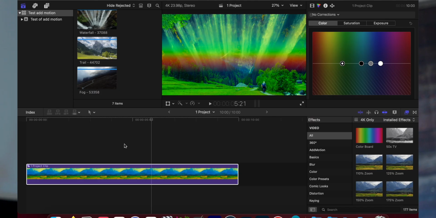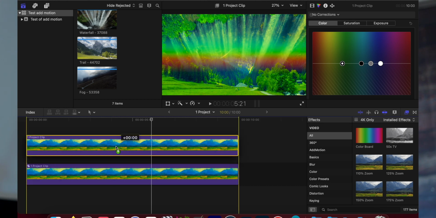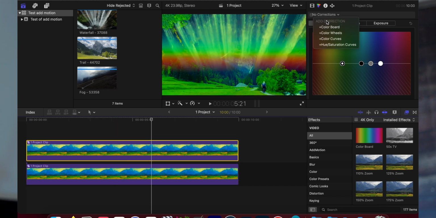The second method is the color board and mask method. Okay, so here's the second method, which is using a color board. So the first step is to duplicate your clip by holding Option, then clicking and dragging the clip up and letting go of click before you let go of Option. And now you add a color board.